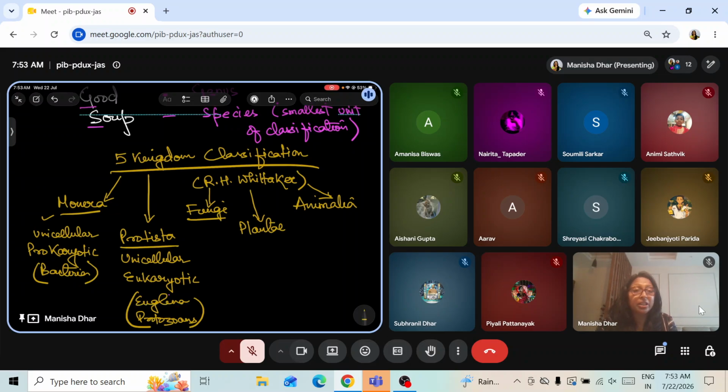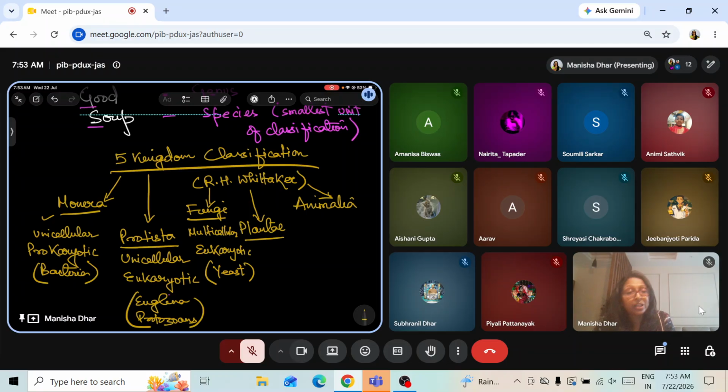Then we come to fungi. The kingdom fungi are made up of many that are disease causing, and many edible forms. We have yeast, which is a fungi, but the basic feature for them is they are all multicellular and eukaryotic. Fungi means yeast mainly, and various other fungus that falls under this category.